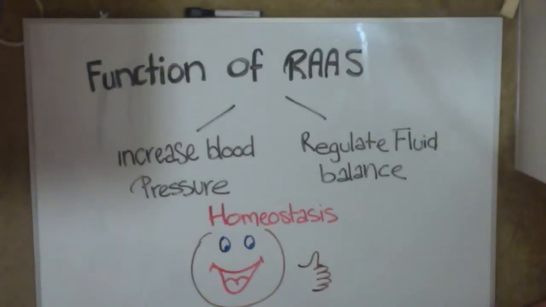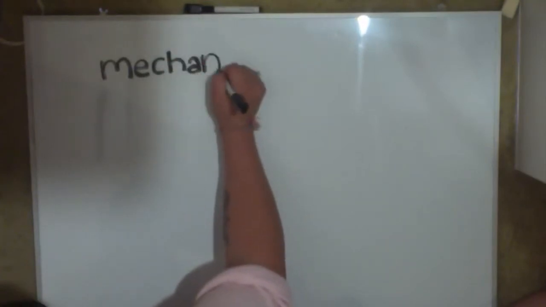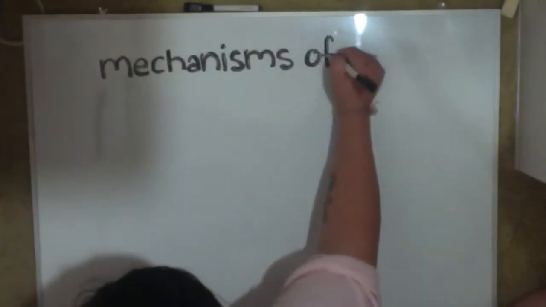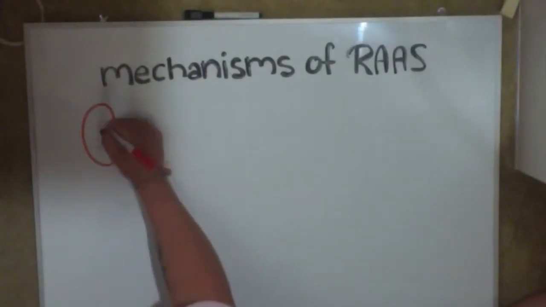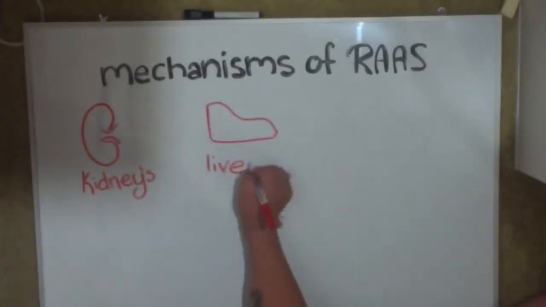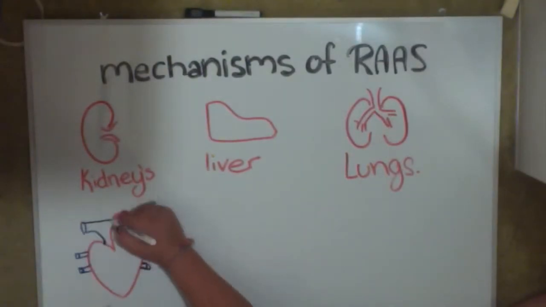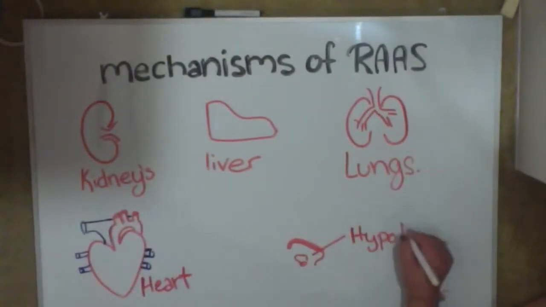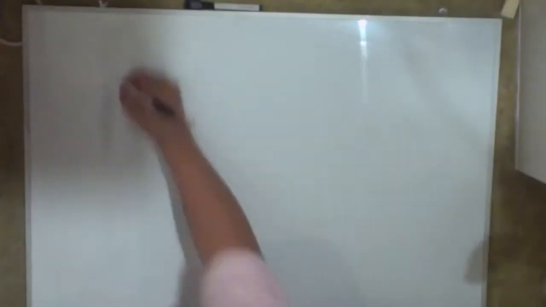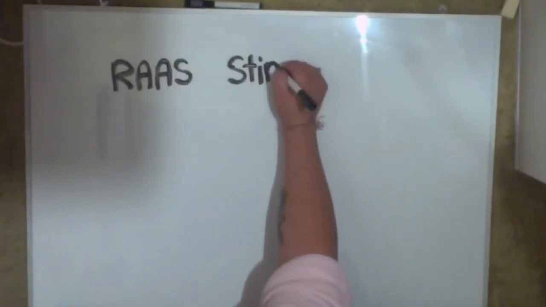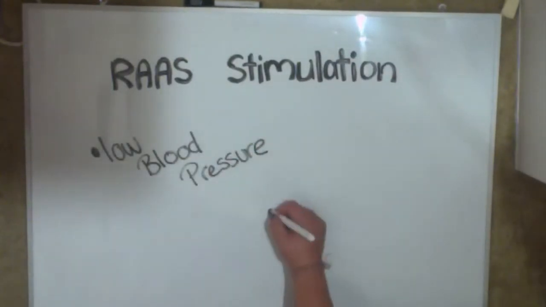The key homeostatic mechanisms of the Renin Angiotensin Aldosterone system rely on a number of organs and systems working together. These include kidneys, liver, lungs, heart and cardiovascular system, adrenal cortex, pituitary gland, and hypothalamus. How is RAAS activated? There are both extrinsic and intrinsic factors that can trigger the activation of RAAS.